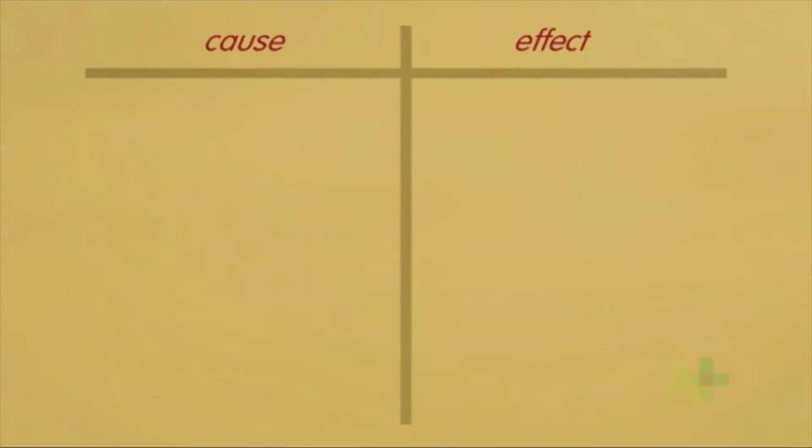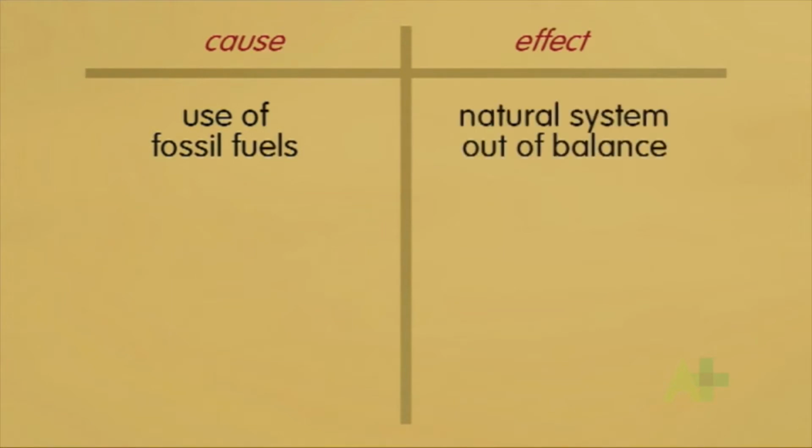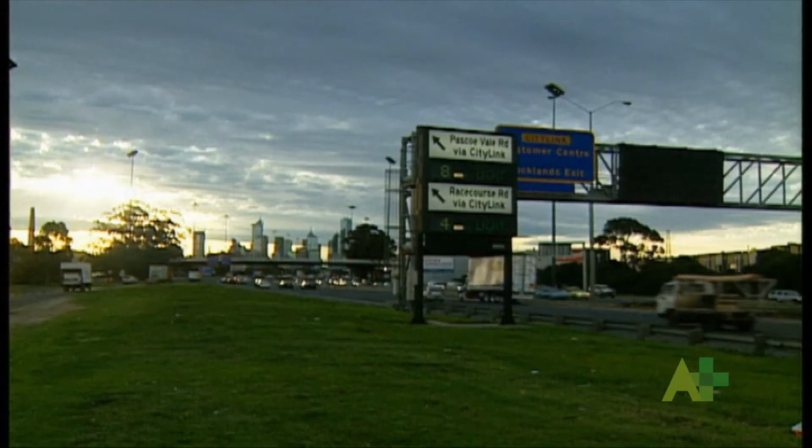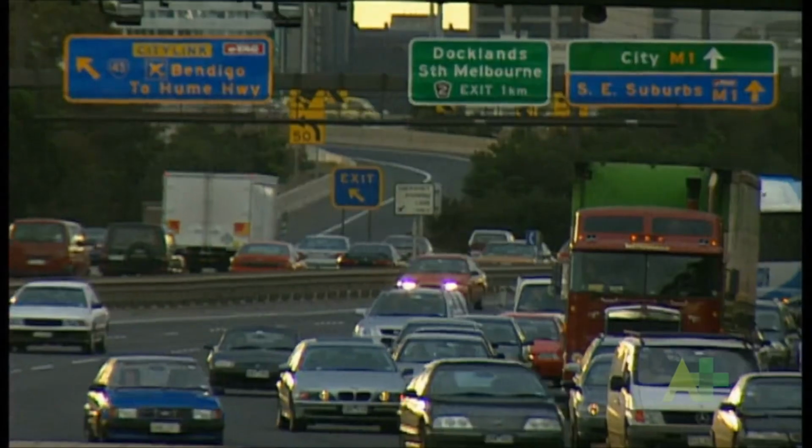So if we look at a table of cause and effect, we can say that the use of fossil fuels is a cause, and the natural system out of balance is an effect. Listen again.